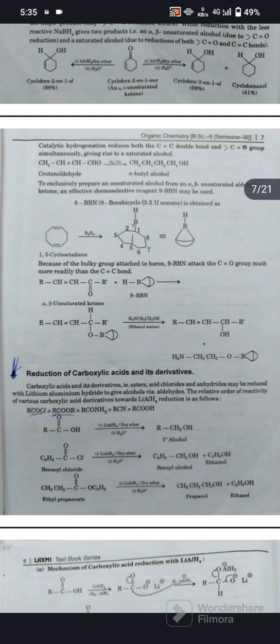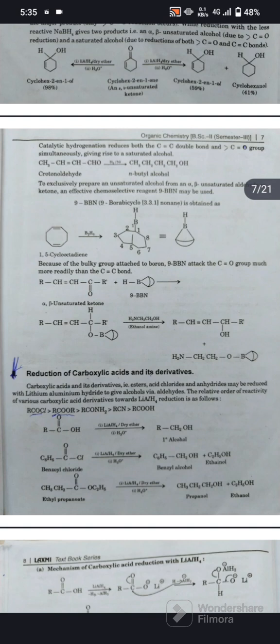Carboxylic acid and its derivatives like ester, acid chloride and anhydride may be reduced with lithium aluminum hydride to give alcohol via aldehyde. The relative order of stability of various carboxylic acid derivatives towards lithium aluminum hydride reduction is as follows: acid chloride, ester, amide, cyanide and carboxylic acid.